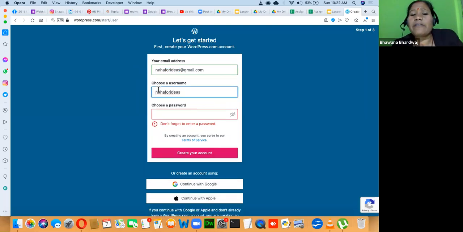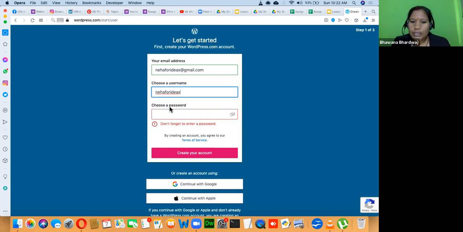Whenever we are creating an account on WordPress, you can have one email ID, and using that email ID you can create only one account. Using that one account, you can have multiple free websites. But one thing you have to remember: WordPress will give you only 3 GB of free space.